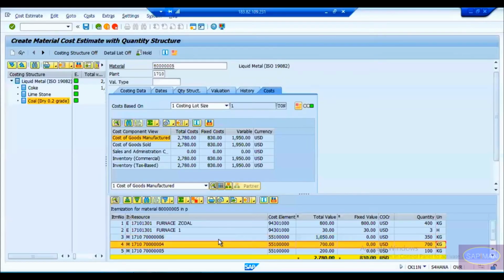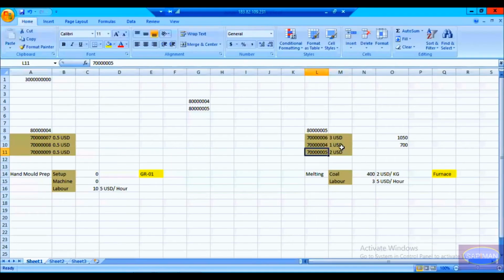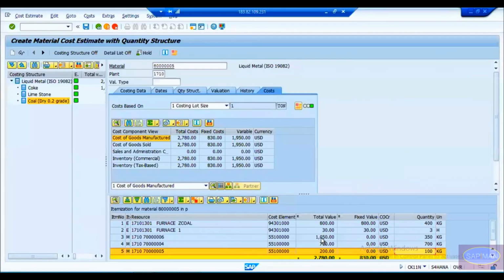Similarly for 70005, it is 100 kg, and the rate is $2, which we have taken from the material master. So it became 200. The same information you can see in the cost estimation: 1050, 700, and 200. This is how the system does the quantity evaluation from the material point of view.